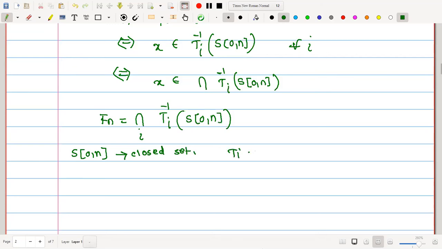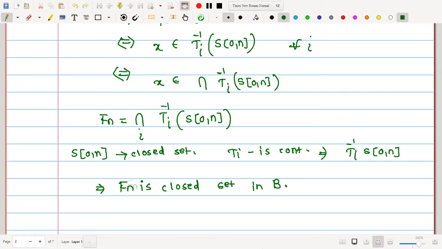Since Ti is continuous, Ti inverse of S of 0, n is a closed set, and finally it is the intersection. The intersection of closed sets is again closed. In this regard, we get Fn to be a closed set, being the intersection of closed sets, right? Therefore, we can say that Fn is a closed set in B.